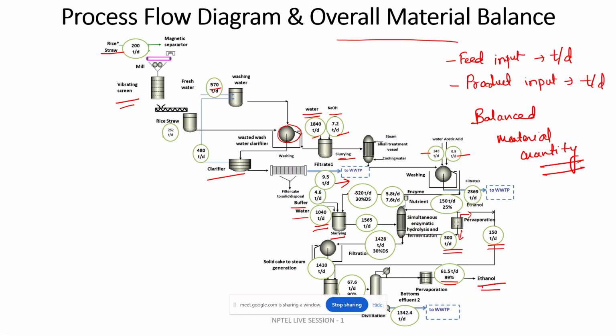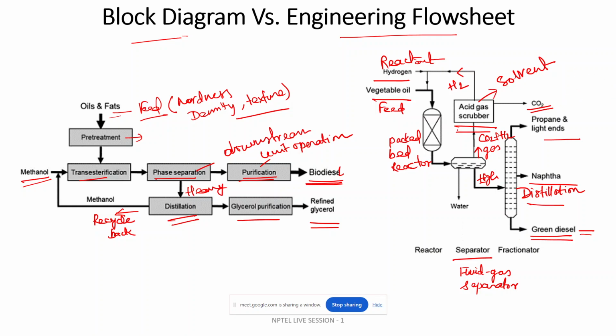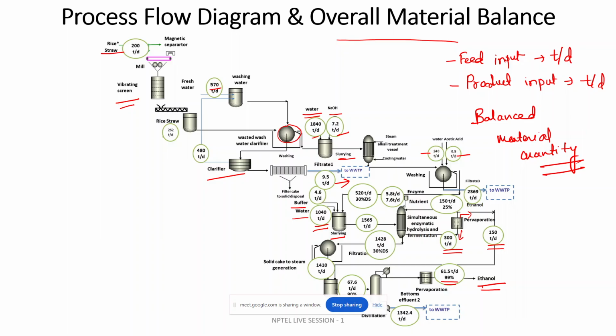Similarly, for the energy balance, there will be a separate process flow sheet that will incorporate the energy equations, like how much heat is being supplied if required in the chemical reactions, and how much heat is being extracted by any heat exchanger. So that kind of energy balance will be there in the process flow diagram. This kind of process flow diagram is much more complicated than the previous one, and the simplest version is the block diagram. So that's all for this class for today.